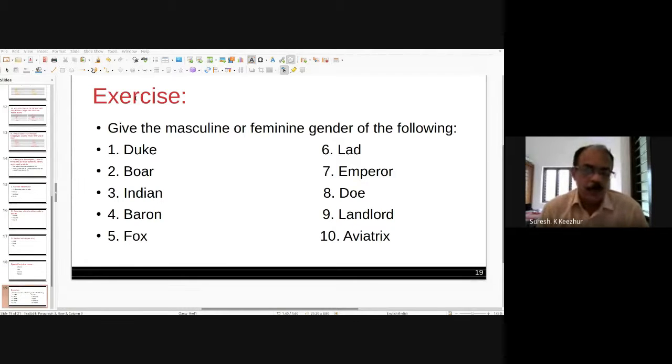Baroness, B-A-R-O-N-E-S-S. Fox. Fox is a masculine form. What is the feminine gender of fox? Anyone? Fox, feminine gender is vixen, V-I-X-E-N. Vixen.